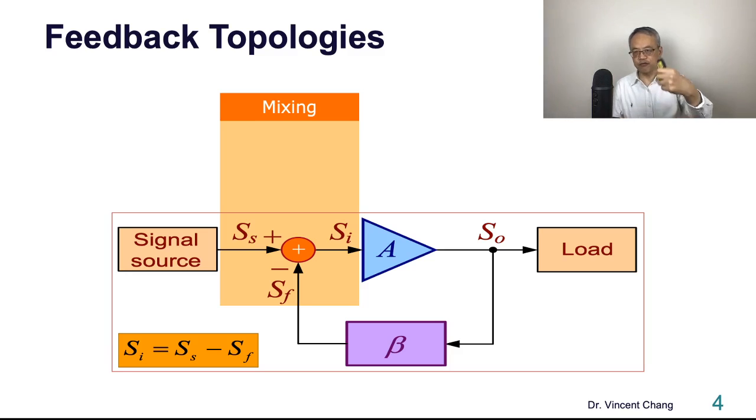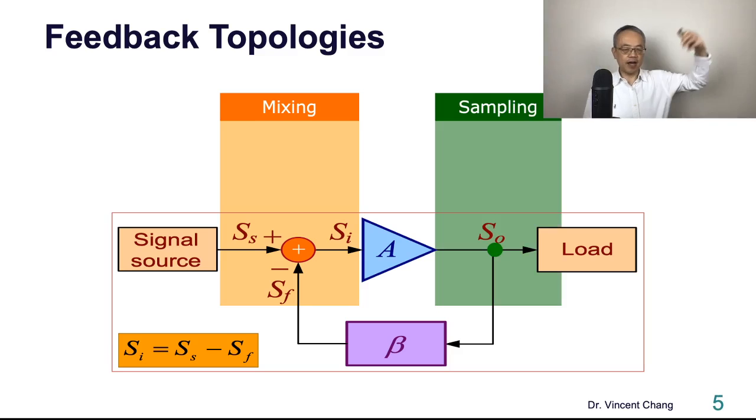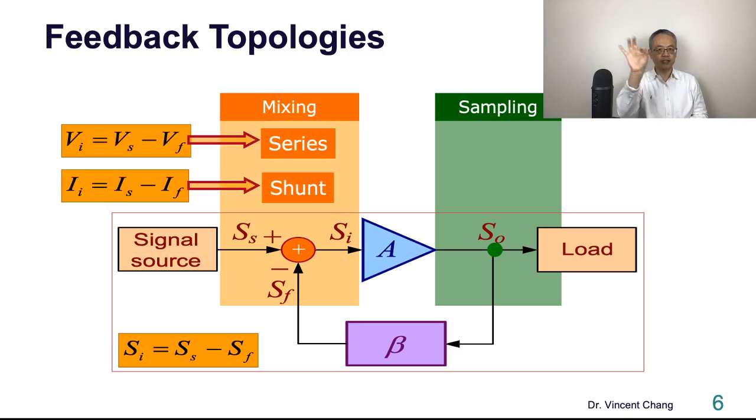Now let's move on to the feedback topology. Gets a little bit complicated. On the left-hand side is the mixer. It's a mixer between what? Between external source signal and also the feedback signal. On the right-hand side, it's called sampling. It's a sampling network. So there's a mixer on the left-hand side, the behavior of mixing, and also the behavior of sampling. And the relationship to describe the mixing is SS minus SF equals SI.